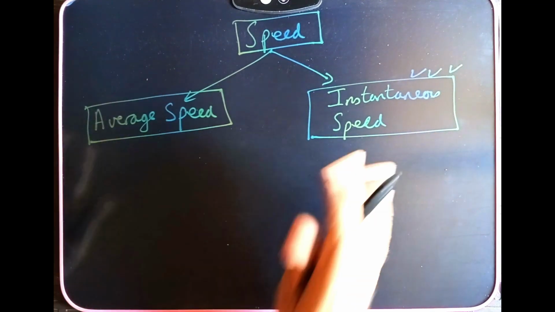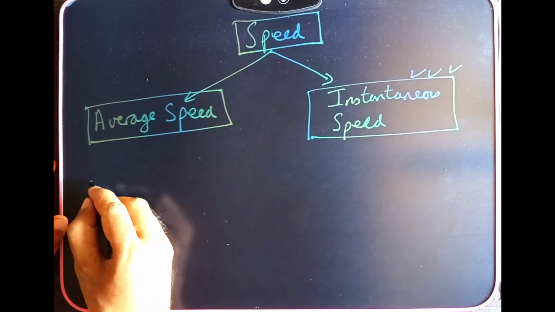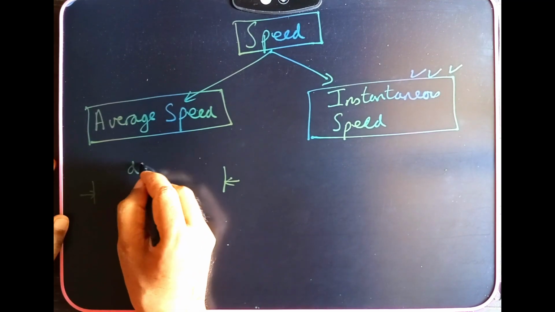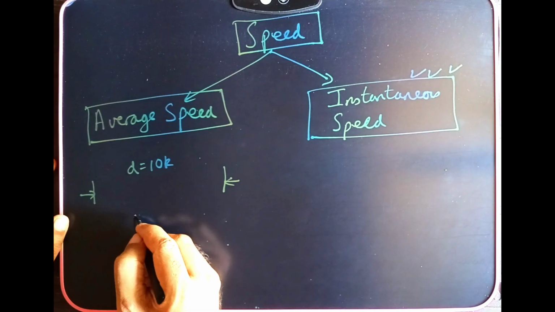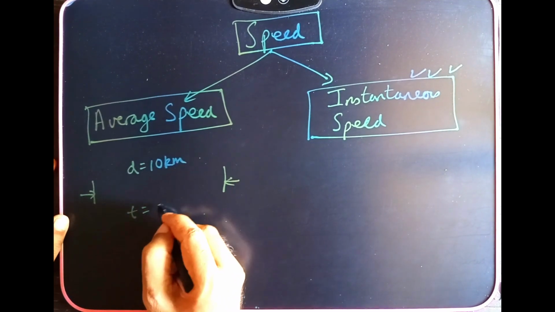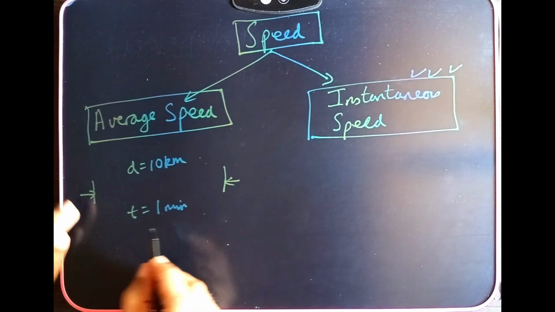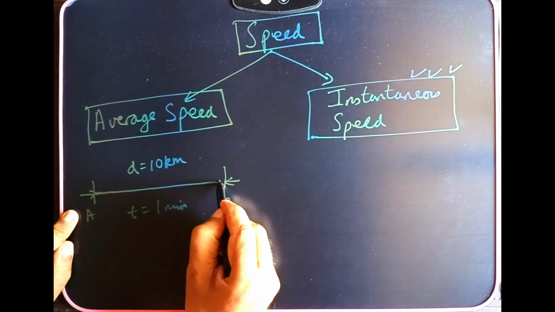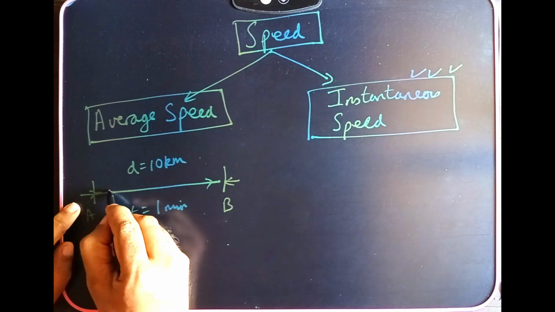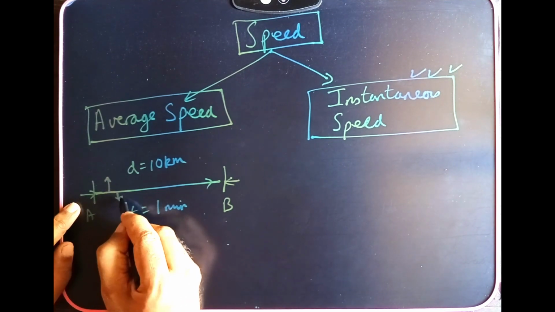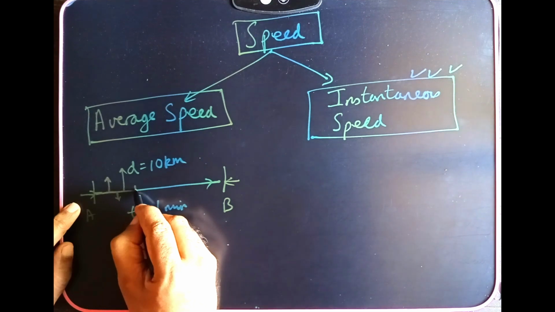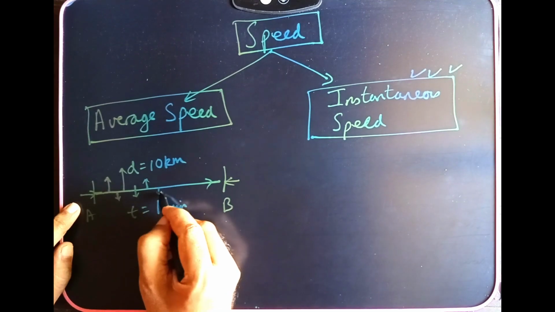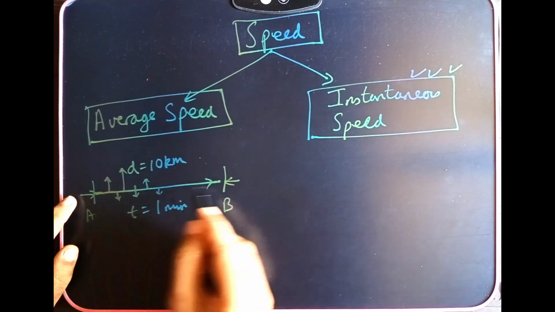So what is the difference between average speed and instantaneous speed now? Average speed: if I'm covering a distance d, let us say d is equal to 10 kilometers, and the total time taken is 1 minute. Now we all know that while traveling from point A to point B, my speed will keep on changing. Sometimes it will be high speed, sometimes low, sometimes very high, sometimes very low. It keeps on changing. The speed is not a constant.